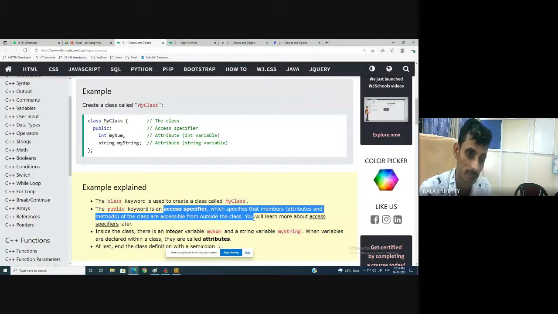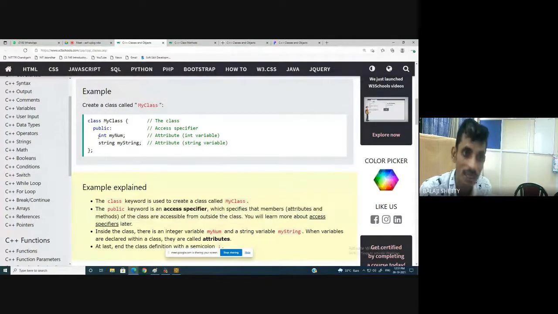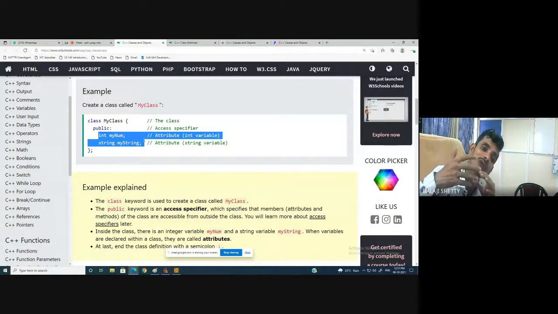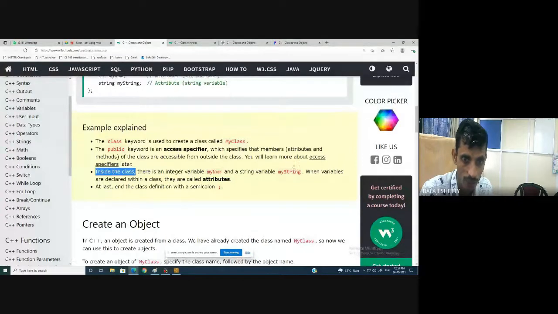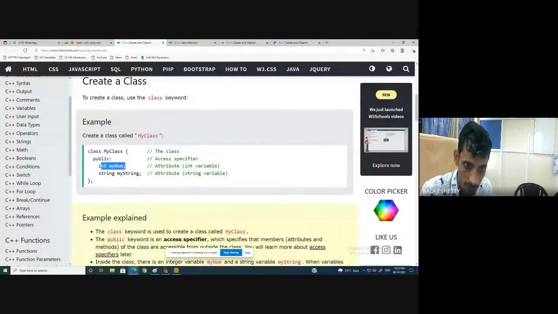Means what? Whatever data members and member functions I define in public, I can access their values outside the class. I will explain with the help of an example. Try to understand this, these are theoretical parts. So inside the class, there is an integer, my number, and a string, my string. My number is of type integer, my string is of type string.